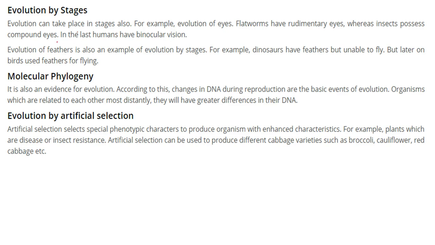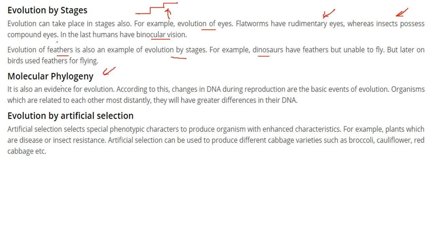Evolution can take place in different stages. For example, the evolution of eyes. Flatworms have rudimentary eyes, insects possess compound eyes, and humans have binocular vision. The evolution of feathers is also an example of evolution by stages. Dinosaurs had feathers, but they couldn't fly. But now birds are flying. They have feathers.